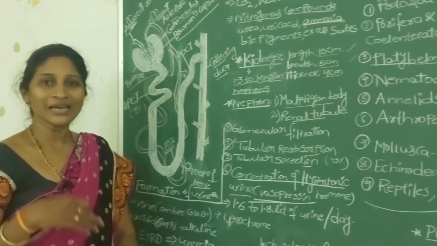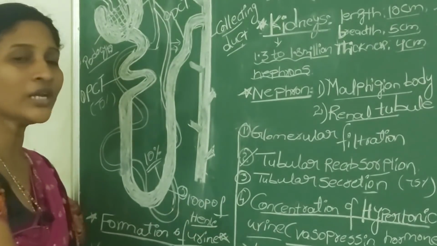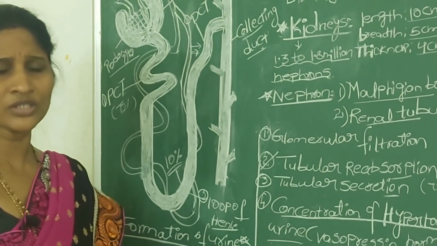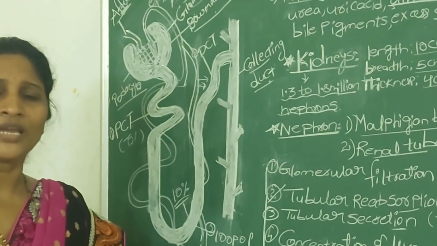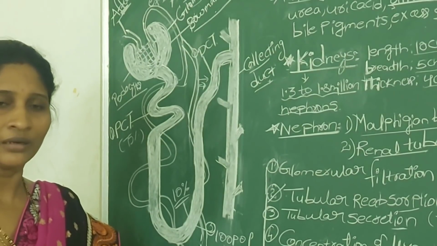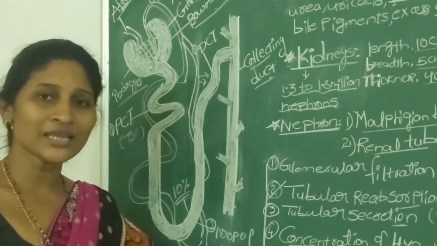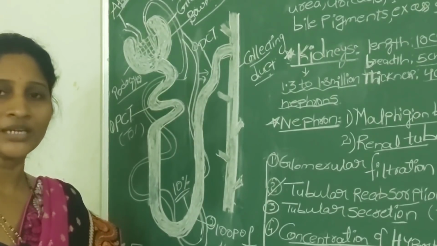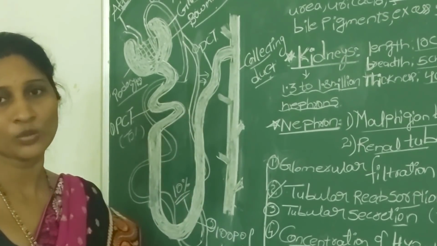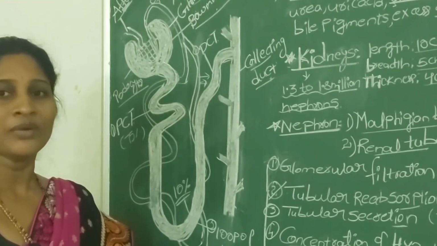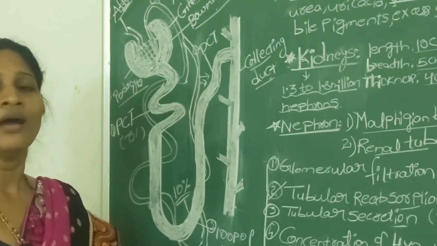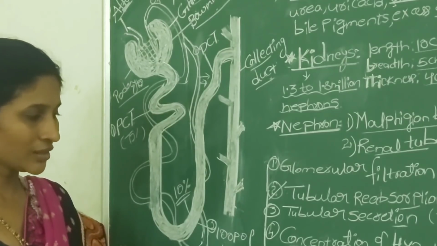For example, if you drink a large amount of water, there is no need to release this hormone. Why? Because you are drinking a lot of liquid, at the same time you are excreting a lot of liquid. But when there is really a need to secrete concentrated urine, at that time only vasopressin is released. What is the function of vasopressin? It converts the diluted urine into concentrated urine.